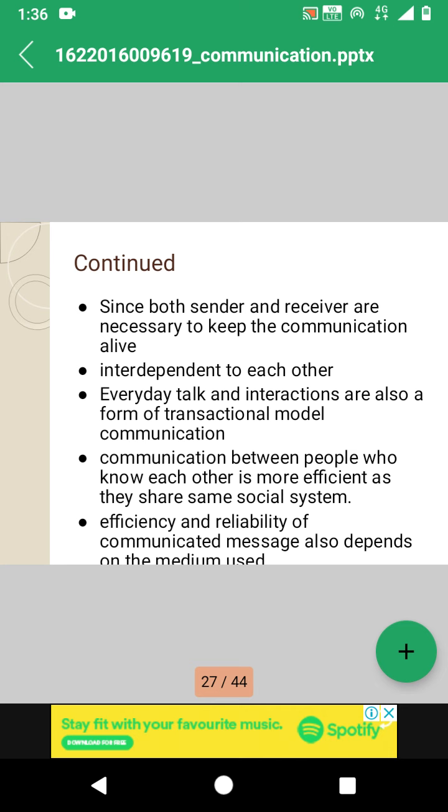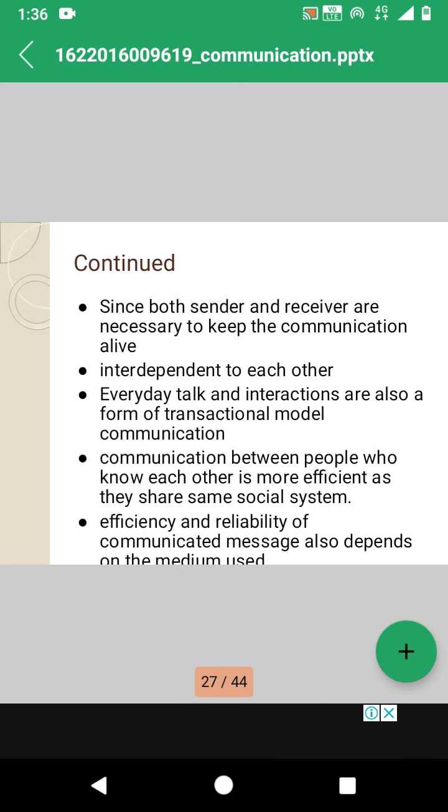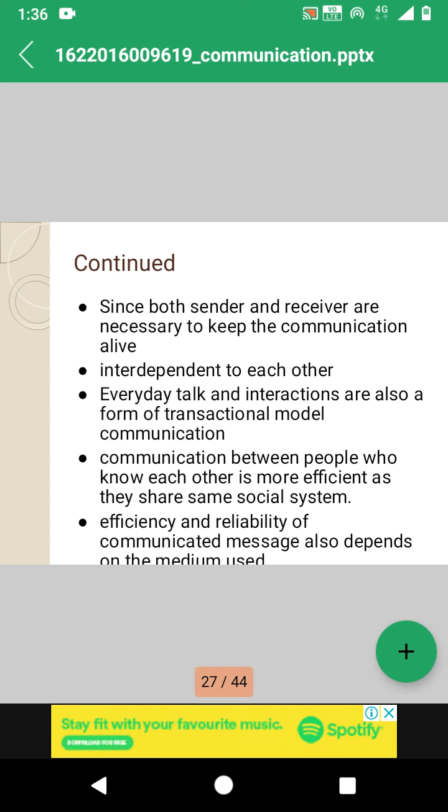Communication between people who know each other is more efficient as they share the same social systems. So when people know each other, their communication is more efficient and more specific and target oriented, because they share the same social systems and the same practices they have in day-to-day life.